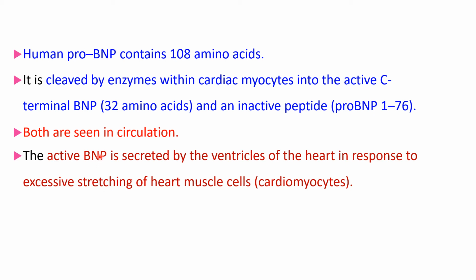So BNP level is increased in it. If an increased level of BNP is there, then that indicates ventricular dysfunction, that is, the ventricles of the heart are not properly functioning. BNP is brain natriuretic peptide, and that is also considered a cardiac marker.